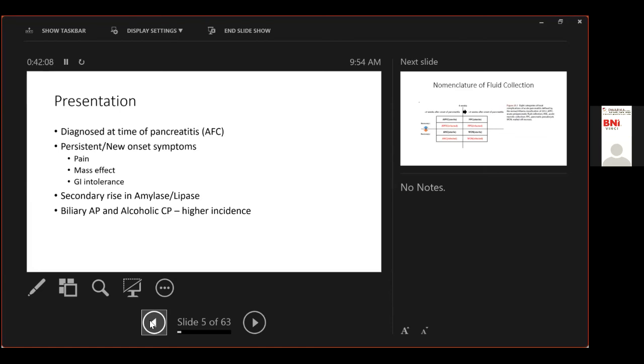Because it is able to not see that collection in that area. Second thing is the preparation that you have. And third thing is the size of the pseudocyst that you have. So these three important factors will determine the sensitivity of the sonography for a pseudocyst.